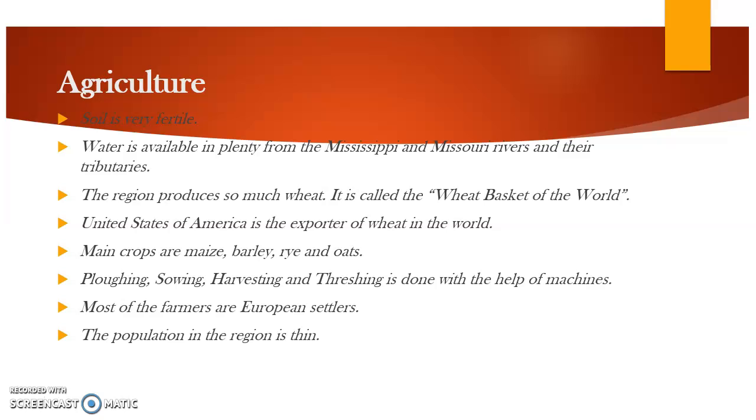The United States of America is the exporter of wheat in the world. इतना wheat होता है कि पूरे वर्ल्ड को ये एक्सपोर्ट करते हैं. That already I told you. Main crops are maize, barley, rye and oats. ये भी यहाँ पे होते हैं.